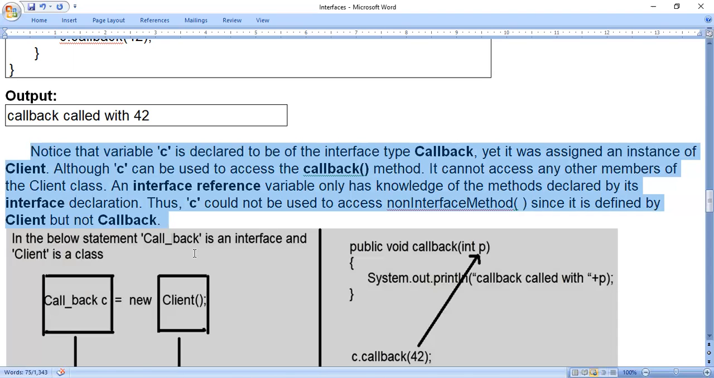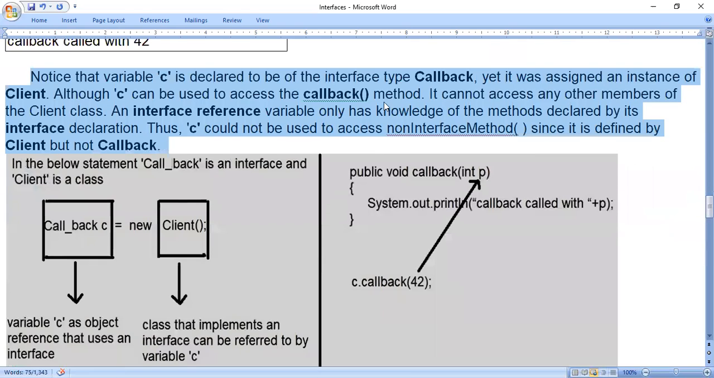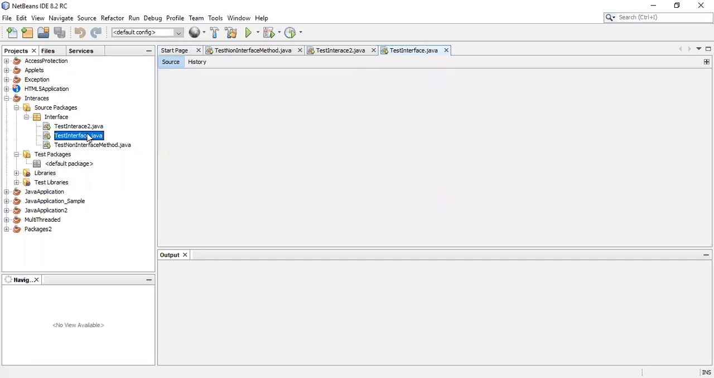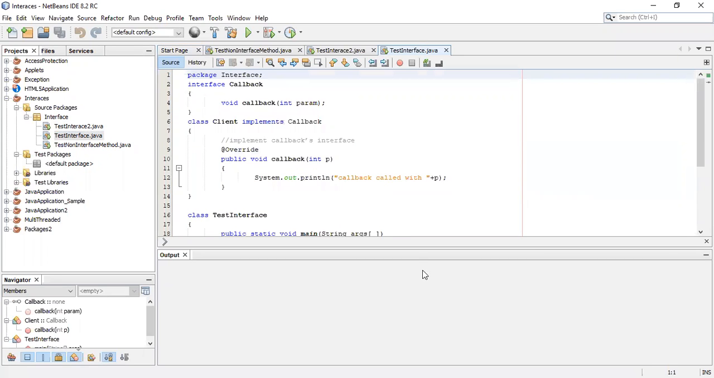Okay. In this example, it is there. Now we will just execute this program. After that, if you have any doubts, you can ask. So this is the program.